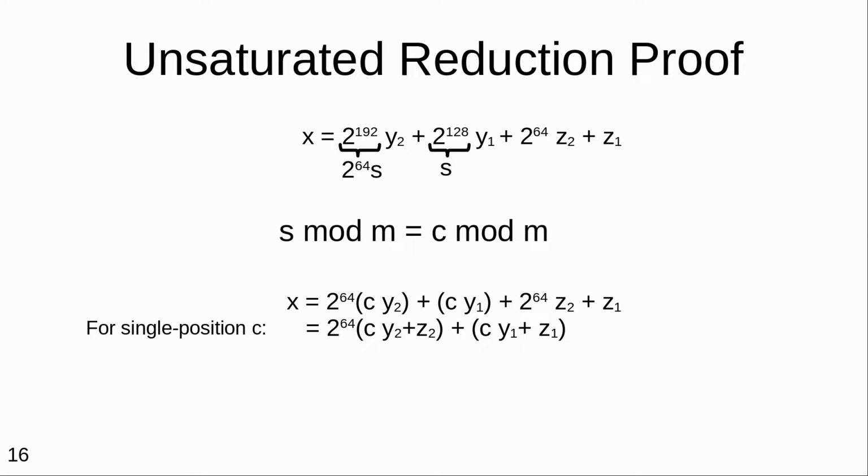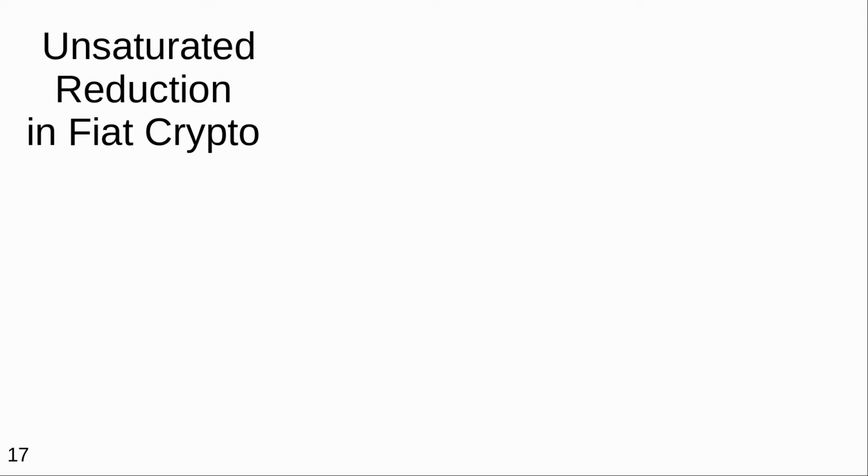Now, I'll show you how this standard trick is encoded in fiat cryptography. I'll show you code. Please take a look at this code in the sense of what kinds of operations we use to express these algorithms. It is not important to follow every single line, and while I will narrate it at a high level, it is mostly on the screen to be shown how small it is.